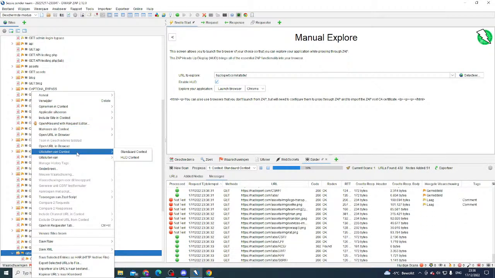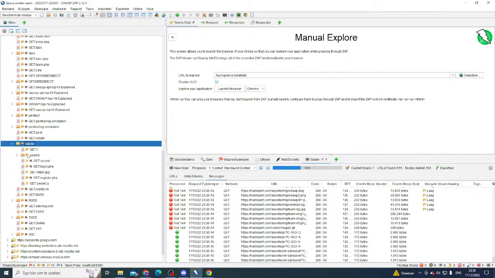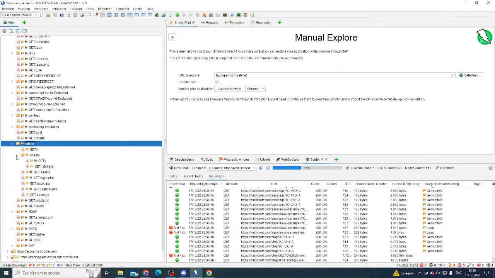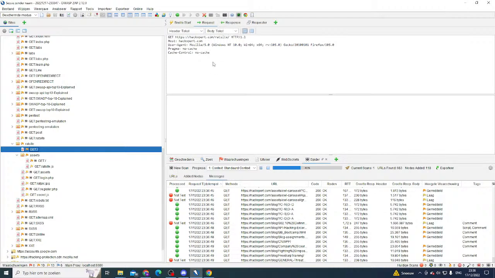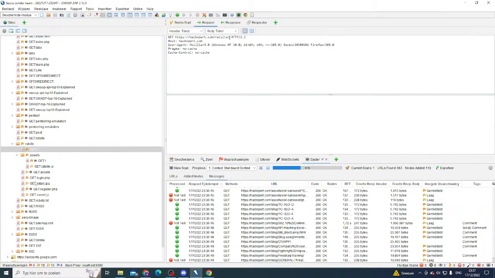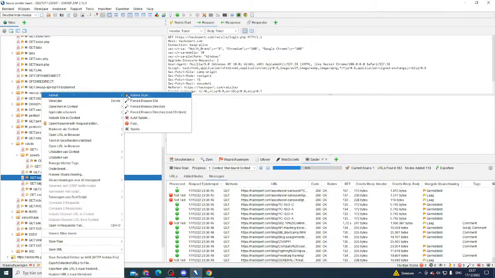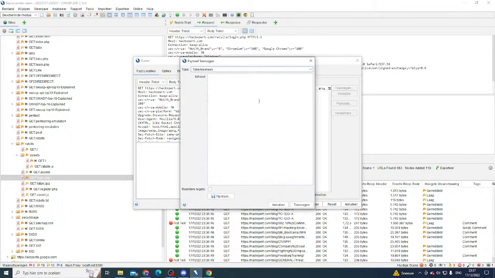So let's see, right click, attack, fuzz. And now we're going to fuzz some subdirectories or some PHP files. Let's do PHP files, shall we? So to do something different, do we have this one? Is this the index.php request? Nope, that's not. So let's send our request to login.php. Doesn't matter which one, as long as I get a web page. There we go. And now we're going to fuzz this one. I want to fuzz the login part, add that as a parameter, and we're going to see file, I think.